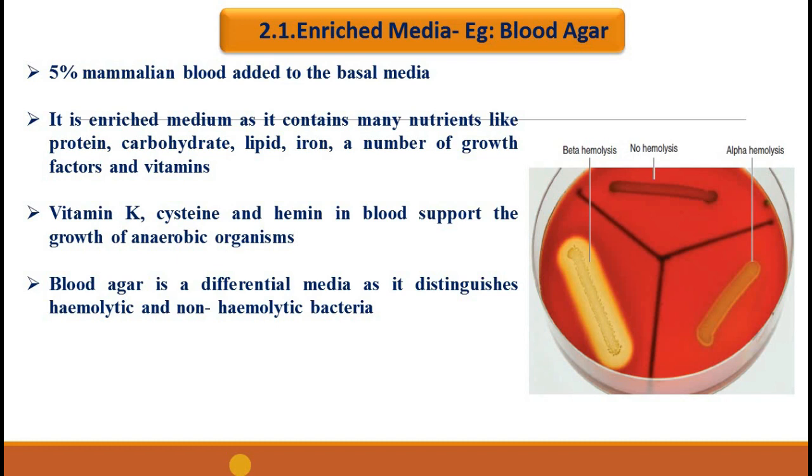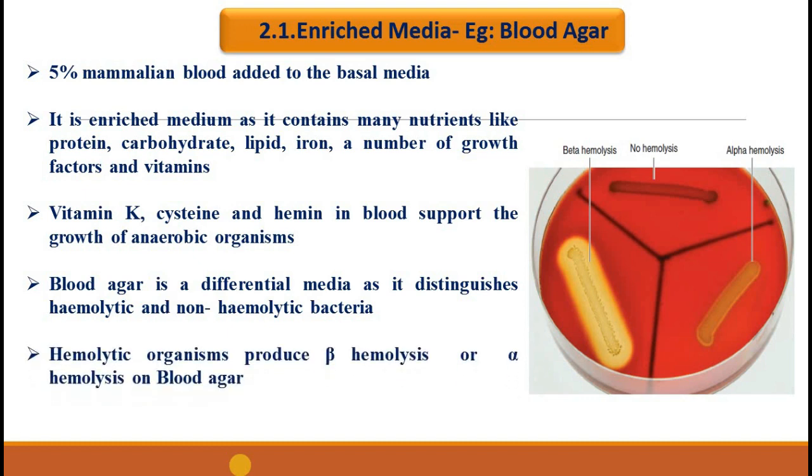Hemolytic microorganisms can produce a protein, hemolysin, which can cause hemolysis or breakdown of red blood cells. Usually, to prepare the blood agar, sheep blood is preferred because hemolysis is more clearly visible on sheep blood agar. Hemolysis can be of two types, beta hemolysis and alpha hemolysis.